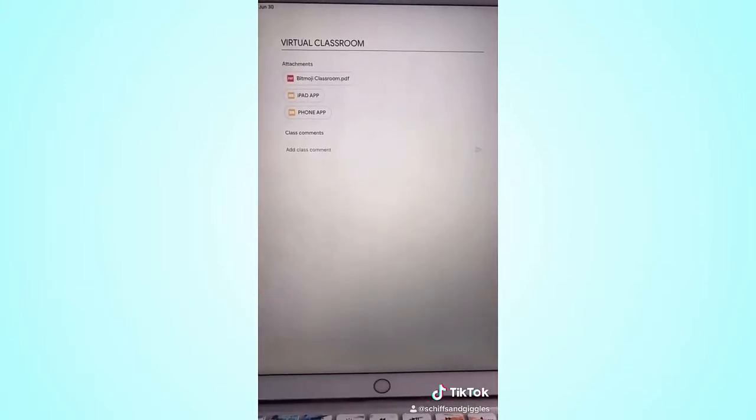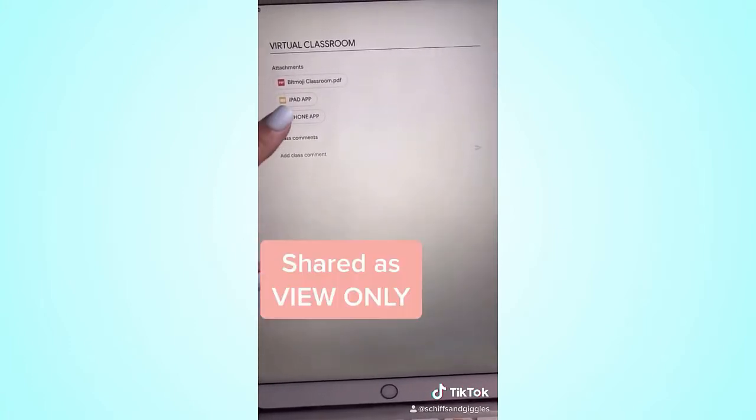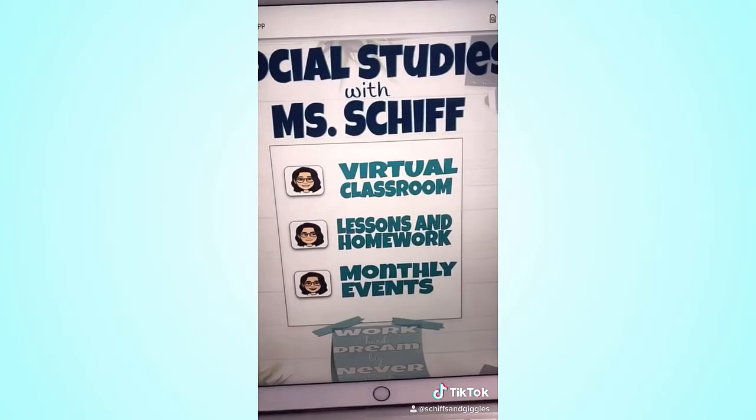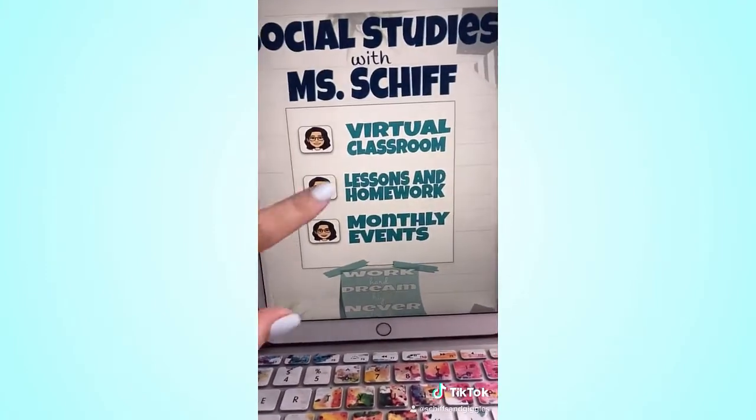Now, she made these apps for her whole teaching team. I'm just doing it for my class, so I have it in my Google Classroom. I have one for an iPad and for an iPhone, depending on what you're working with, so the dimensions work out. You can see I have my little app here, Social Studies with Miss Schiff.